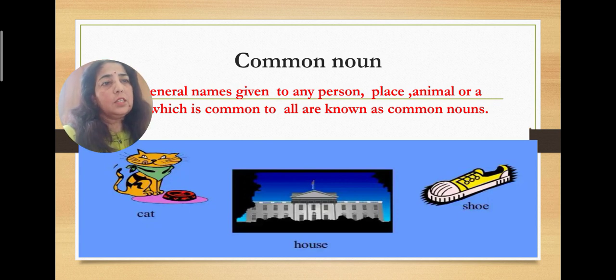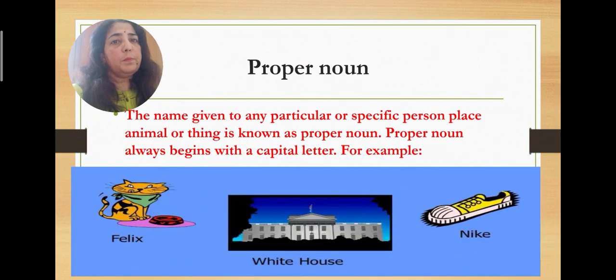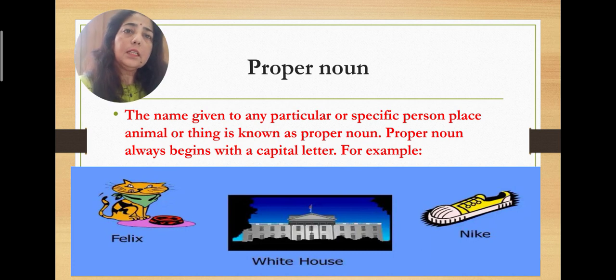Okay, but if a special name is given to them, then that sort of noun is known as a proper noun. The name given to any particular or specific person, place, animal or thing is known as a proper noun. And children, it's a rule that a proper noun always begins with a capital letter.